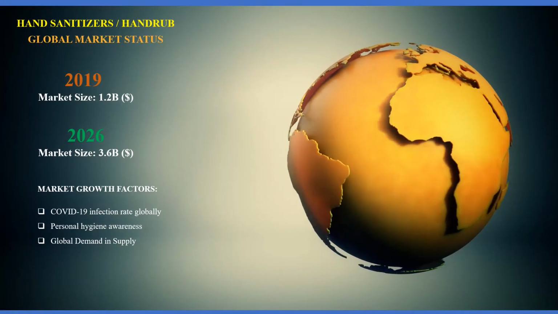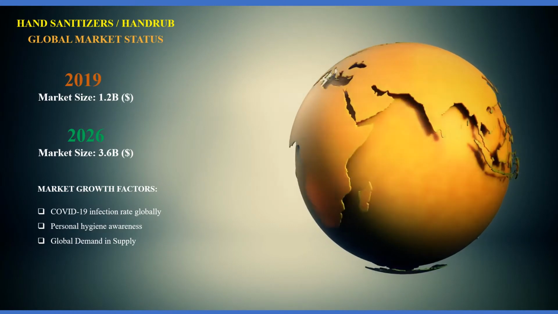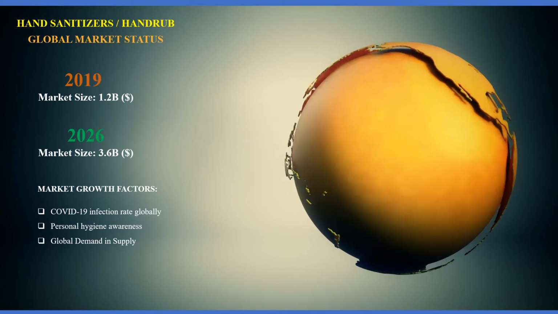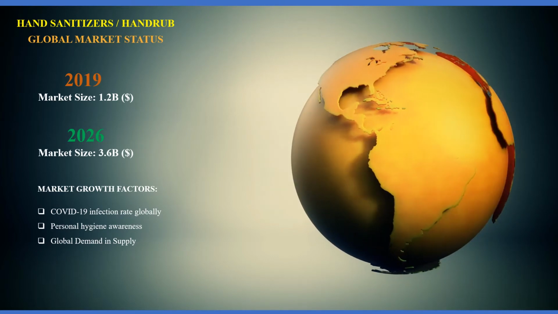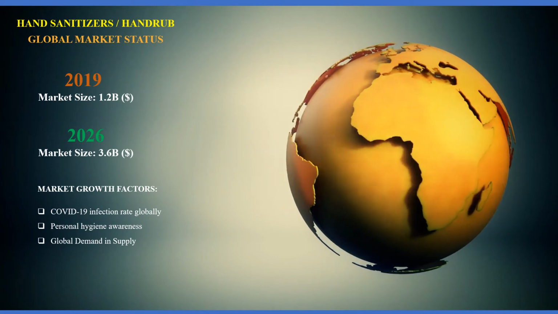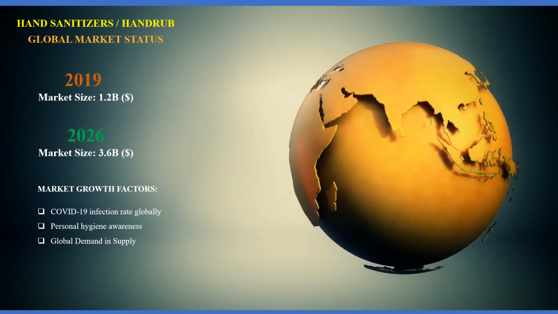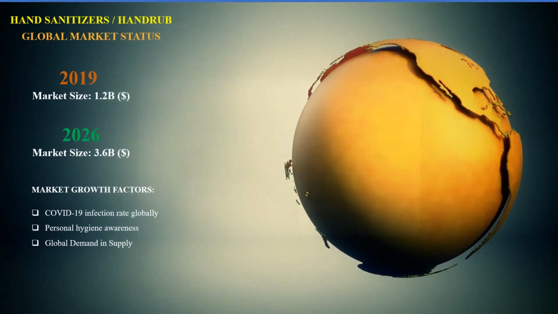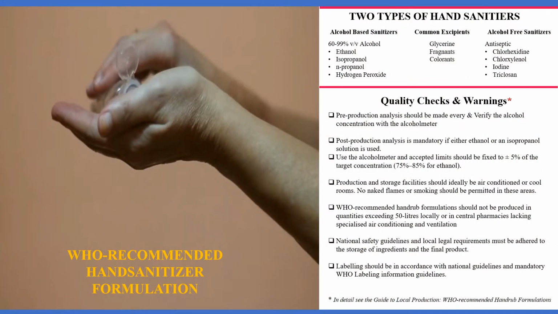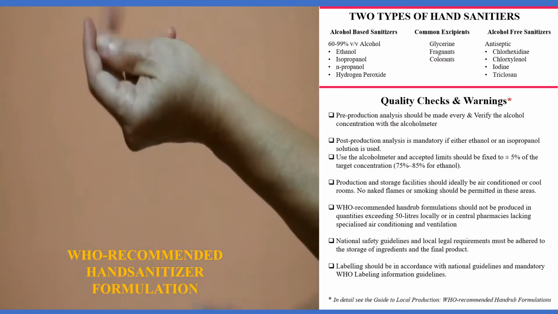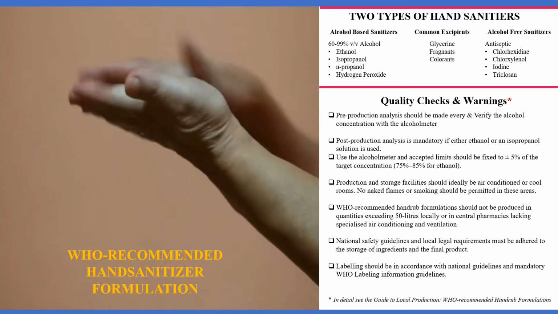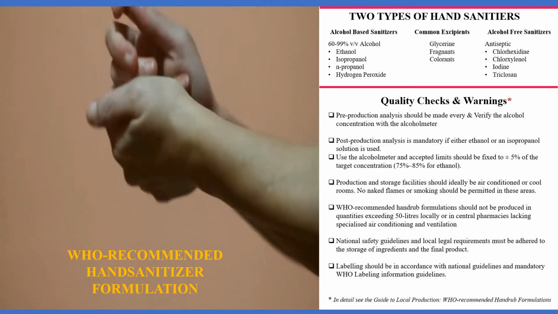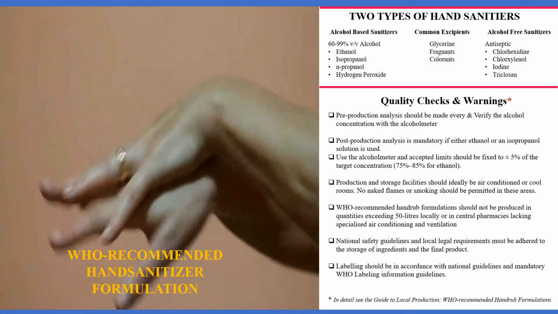The global market has grown rapidly due to the pandemic, and by 2026, the market size will be $3.6 billion. COVID-19 infection rate, personal hygiene awareness, and global demand and supply will drive this market more than ever. So, the future will have a higher demand for hand sanitizers. The key ingredient in alcohol-based sanitizer is 60 to 99% alcohol like ethanol, isopropanol, etc., whereas in alcohol-free sanitizer, it is antiseptics like chlorhexidine, iodine, etc.